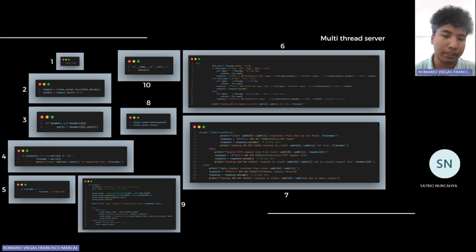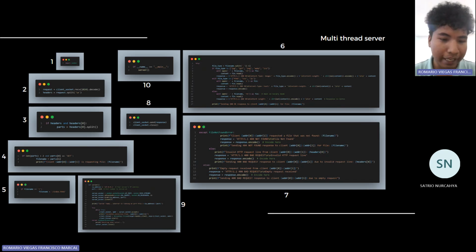Then the server socket starts to listen. After that, we try to print, so the user knows that our server is already running at the IP address that we already set, as well as the port.